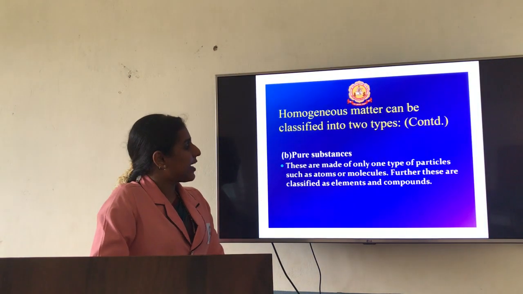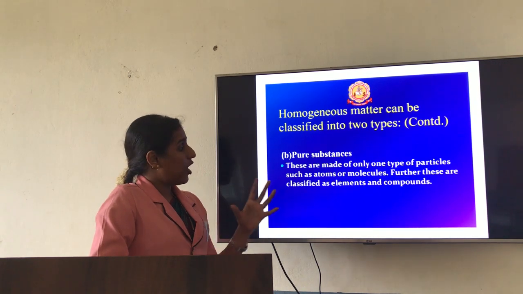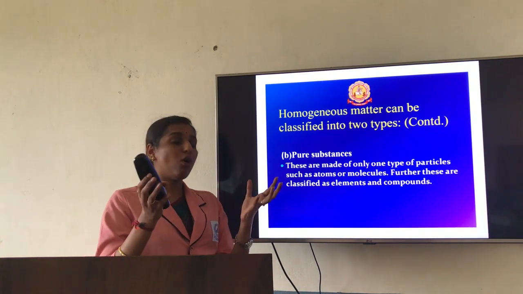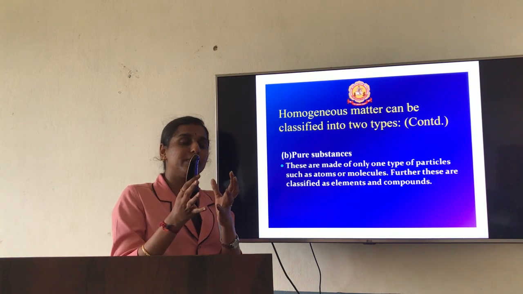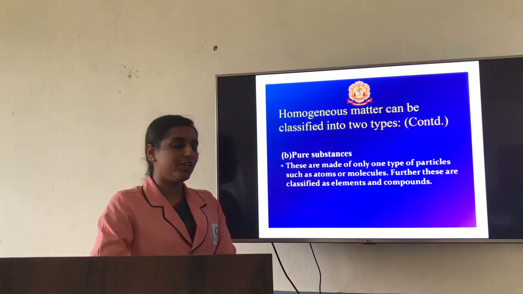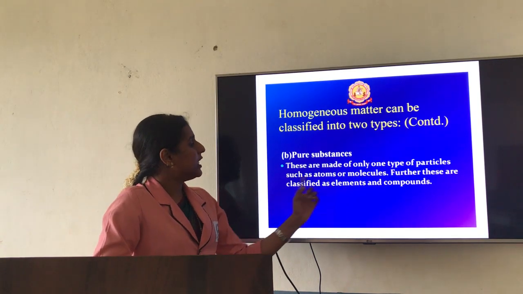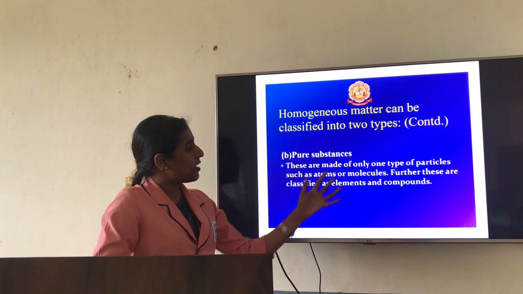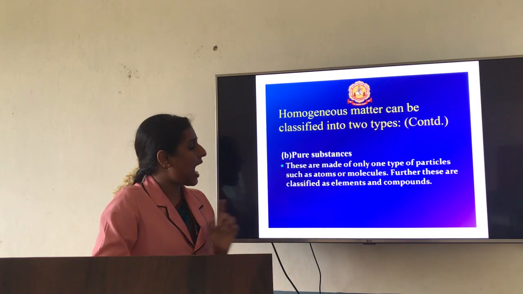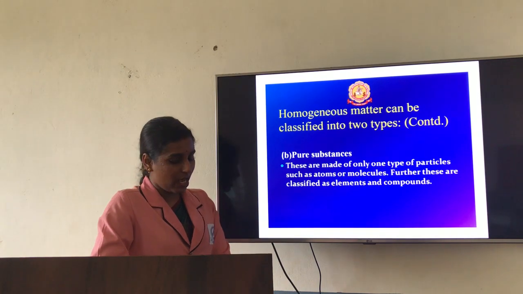One more classification is pure substance. A pure substance is made up of only one type of particle, either atoms or molecules. This pure substance is again classified as elements as well as compounds.